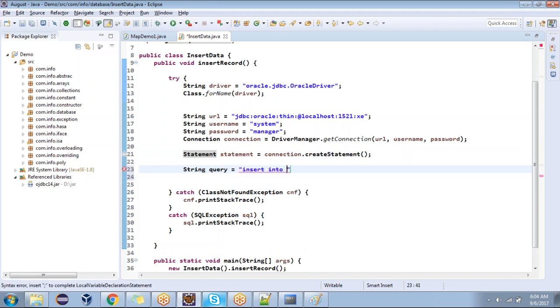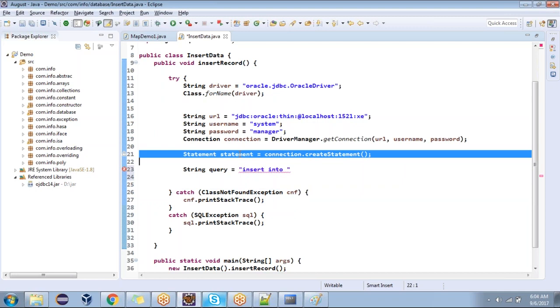Insert into. Now tell me how to create the statement. How are we creating the statement object?